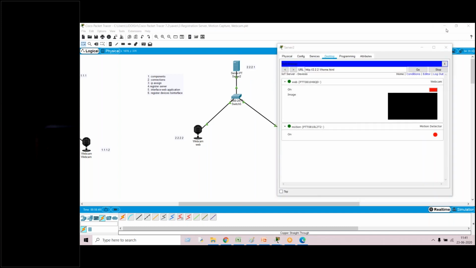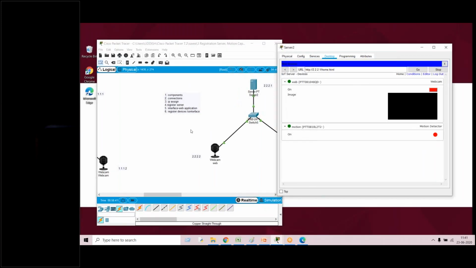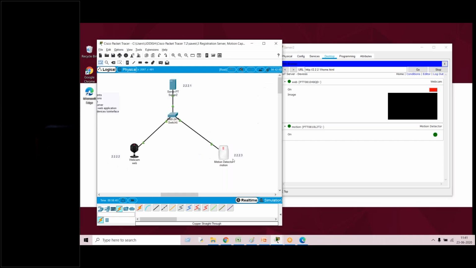Now you can see here, conditions. I'm just clicking Alt and bringing the cursor to the motion detector. My webcam is in the on state. Now I'm moving my cursor away from the motion detector. Now the webcam is in the off state.